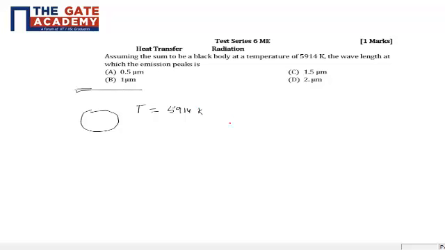Now from this you should understand that from Planck's law in radiation, we have a graph which says that the spectral emission power, that is the emission power which depends on the wavelength, the graph looks like this.